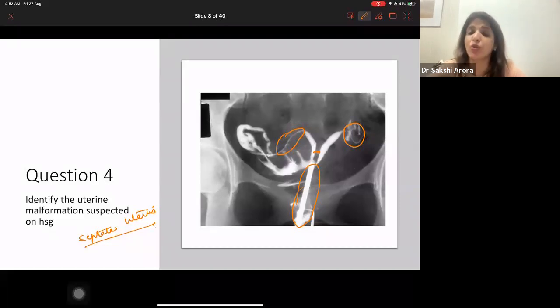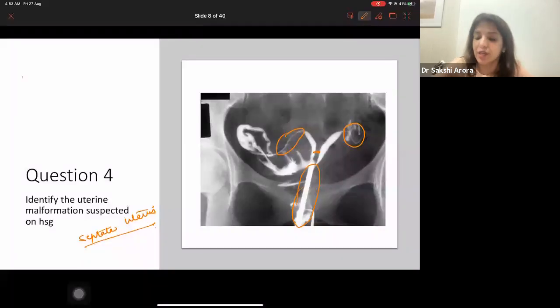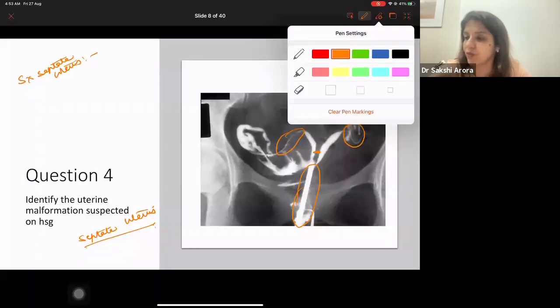Now, when am I going to do surgery on a congenitally malformed uterus? I am going to do surgery only if it leads to 3 or more than 3 abortions. So if a septate uterus or a bicornuate uterus is leading to recurrent abortions, then I'm going to do surgery. Otherwise, I'm not going to do surgery. What is the surgery for septate uterus?